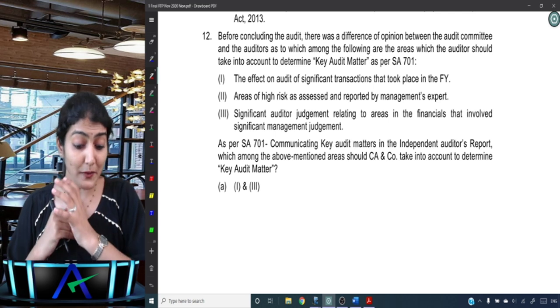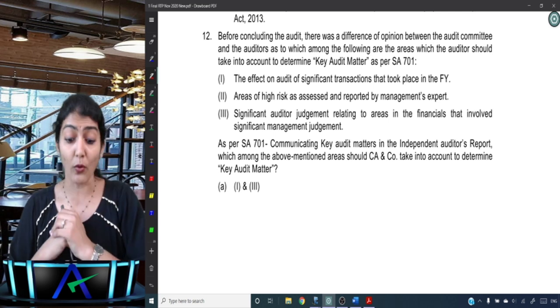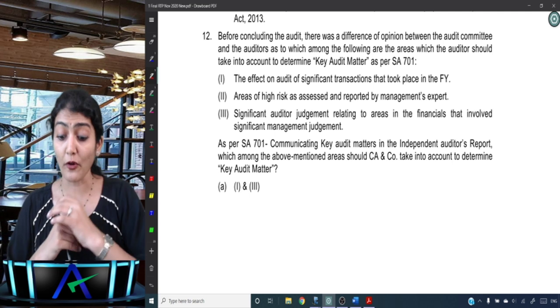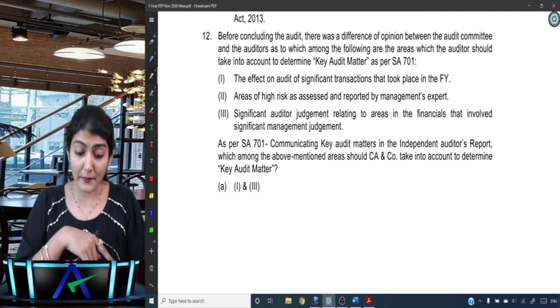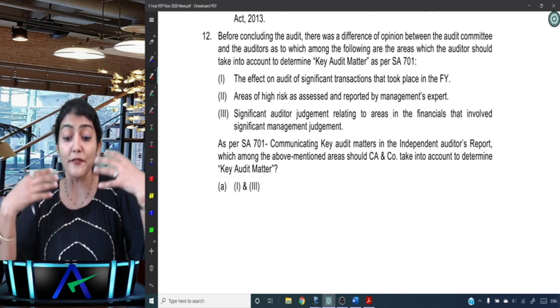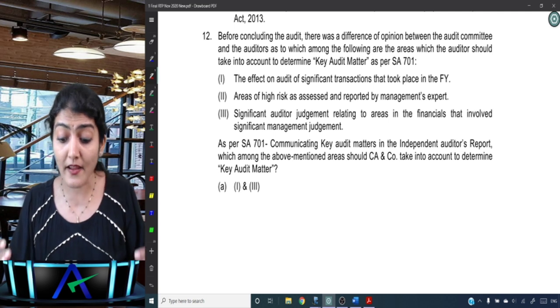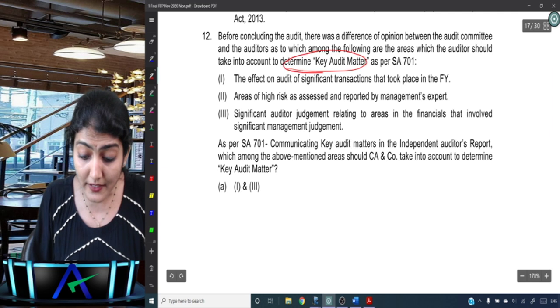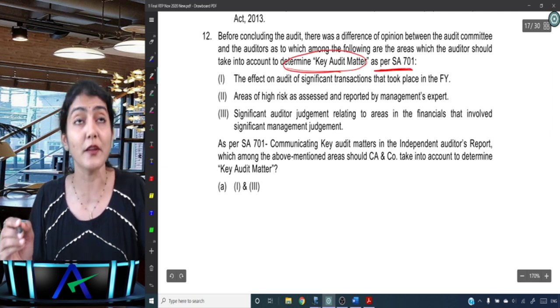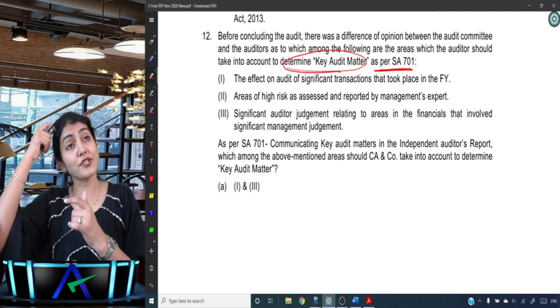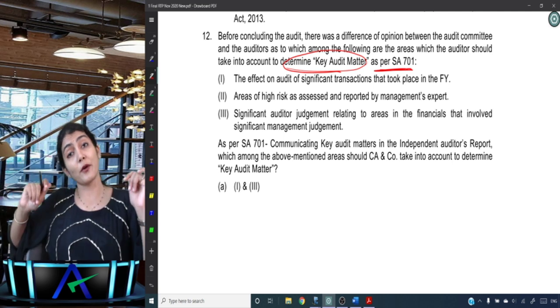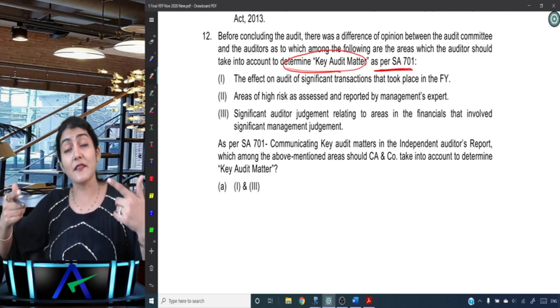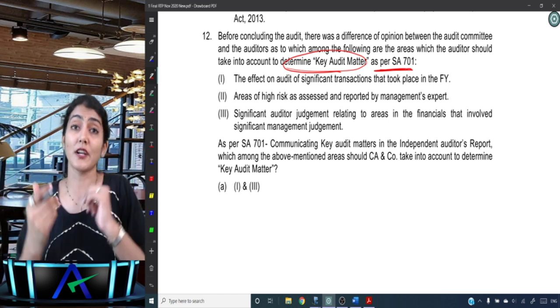Okay, right? So 12th one, before concluding the audit, there was a difference of opinion between the audit committee and the auditor as to which among the following are the areas which the auditor should take into account to determine key audit matters as per 701. And so this is one question which comes in the theory part of the paper also. Okay, factors to be considered while determining key audit matters.